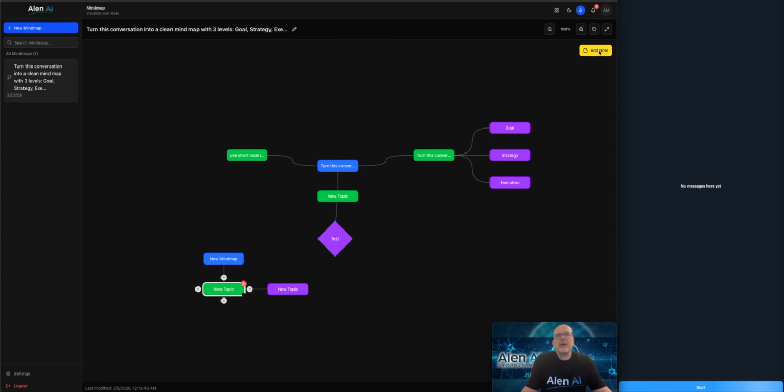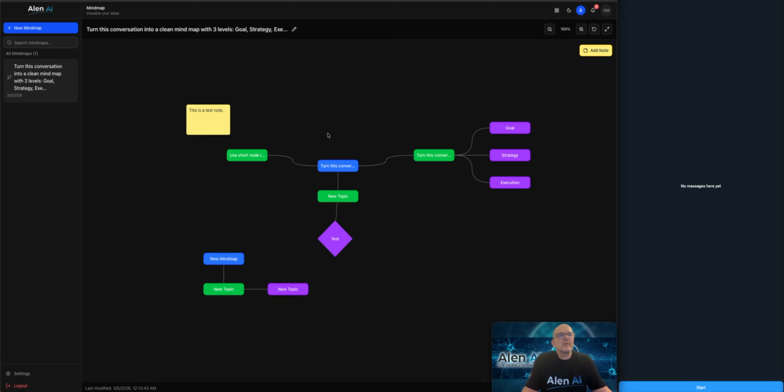I can also add a note. So in the note, I can just double click, and I can say, this is a test note. Okay, that's better. And I can add as many nodes as I like. So as you can see, this can be quite useful for creating mind maps.